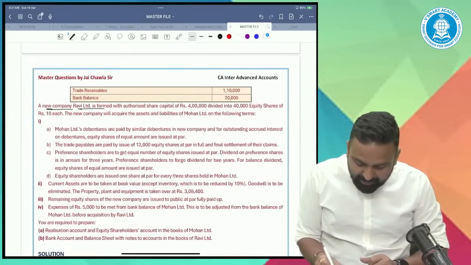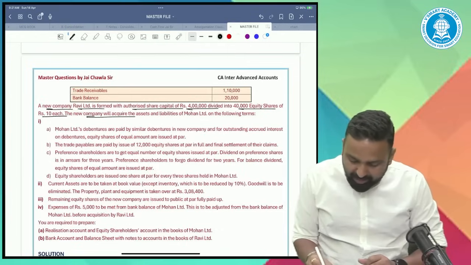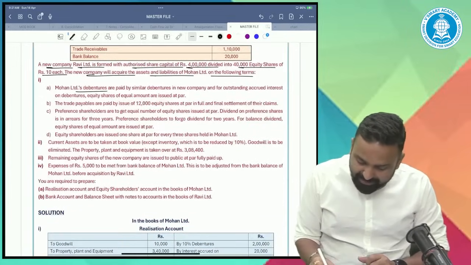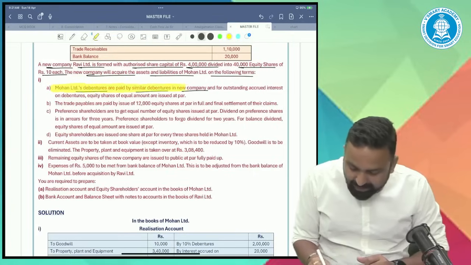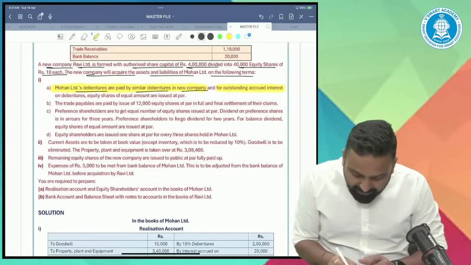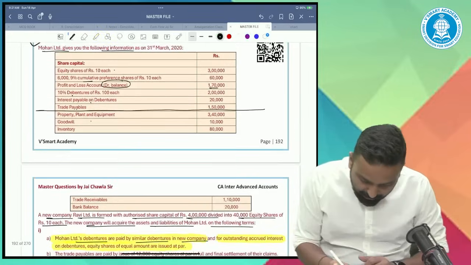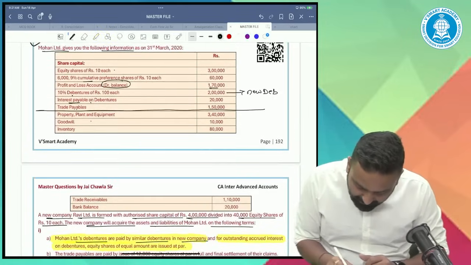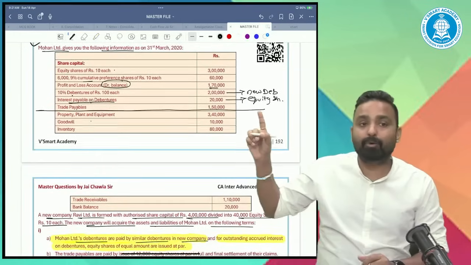A new company, Ravi Limited, is formed with an authorized capital of 4 lakh divided into 40,000 equity shares of 10 each. The new company will acquire the assets and liabilities of Mohan on the following terms. Mohan Limited debentures are paid by similar debentures in the new company. Outstanding accrued interest on debentures, equity shares of equal amount are issued at par. For debentures, the same new debentures will be given. For interest payable on debentures, they will give us equity shares. But both are not PC.